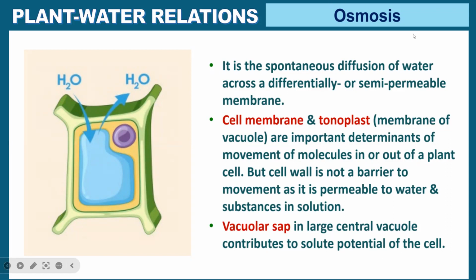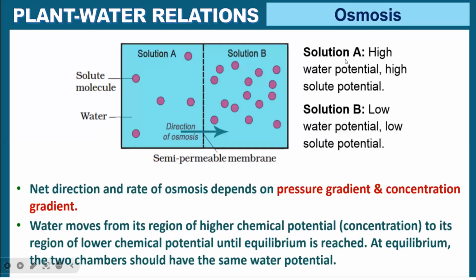So for osmosis, write the definition. A simple definition is enough. Here you see solution A has high water potential, that is, high solute potential. Solution B has low water potential, low solute potential. The molecules can easily move from here because of high solute potential. We know water potential is equal to solute potential. If I have high water potential, that means I will have high solute potential. Here I have less water potential.